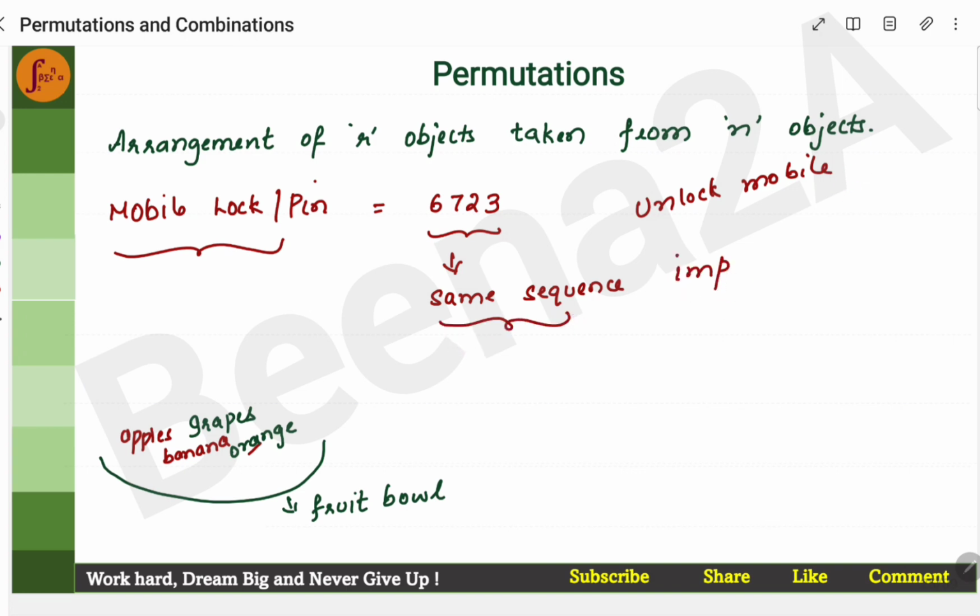Sequence is important. I cannot enter a different sequence. Say I can't enter 6237 or 6732. I have to enter the digits in this particular sequence. Now, permutations is nothing but arrangement of objects in a sequence. In permutations, sequence matters.